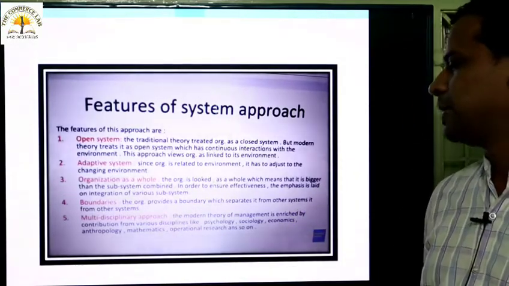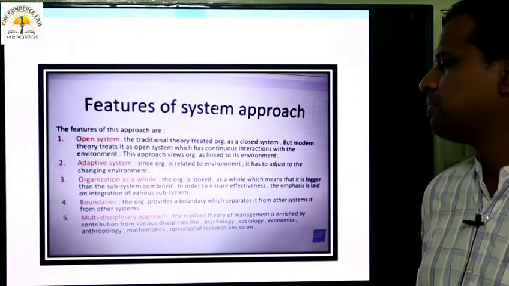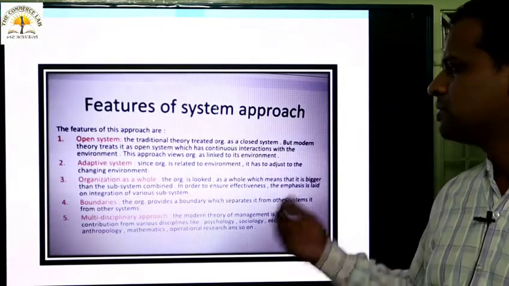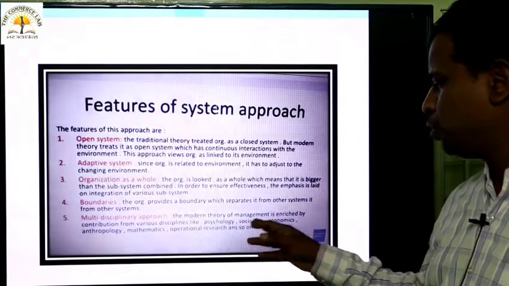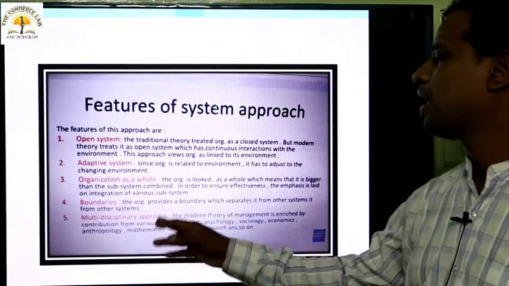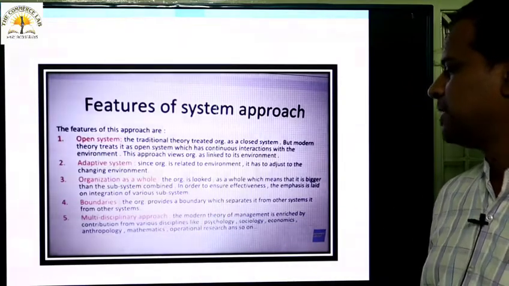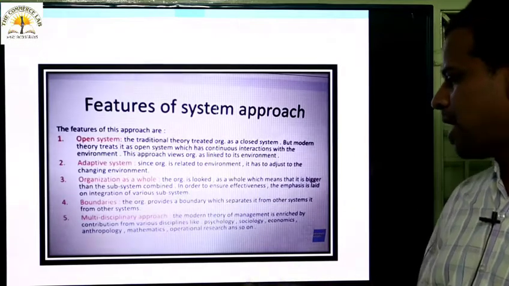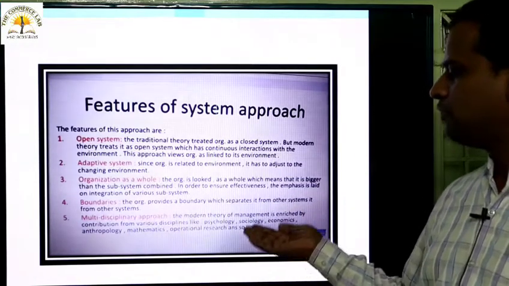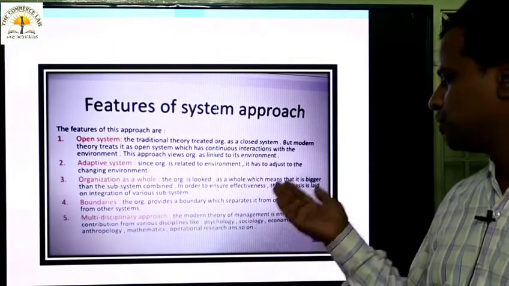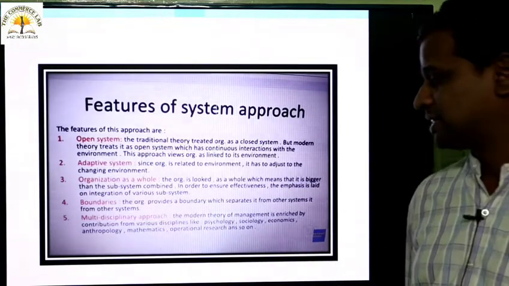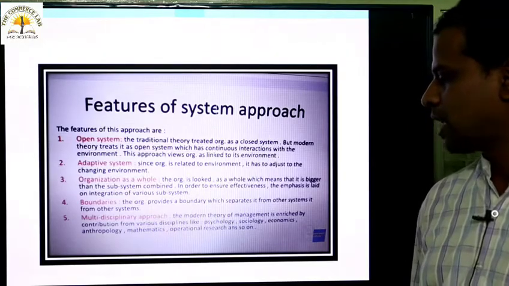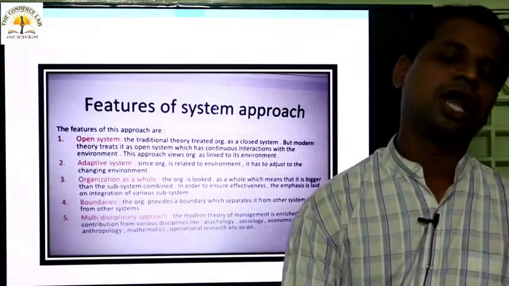Then multidisciplinary. Why is it treated as multidisciplinary? Because the organization in the modern theory of management is enriched by contributions from various disciplines. So this modern theory, or the system approach, is derived from different kinds of disciplines like psychology, sociology, economics, anthropology, mathematics, and operational research, and so on.